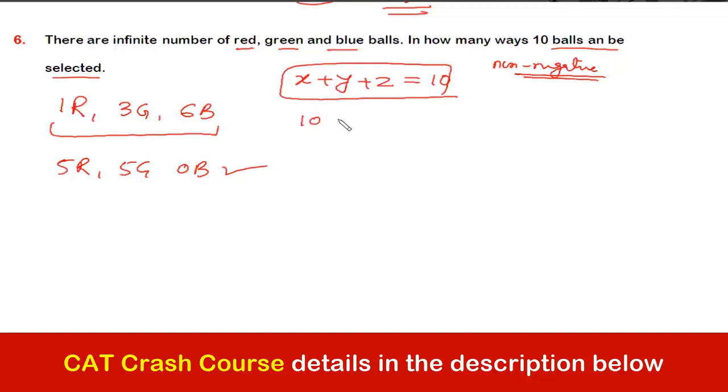So it will be 10 plus 3 minus 1 C 3 minus 1, which comes out to be what? 12 C 2, on calculation, we will be getting it as 66. So those who got 66, big thumbs up to them. ठीक है? Yeah, we can take all the red ball as well. So it will be 10 0 0. That is included na, in this solution.